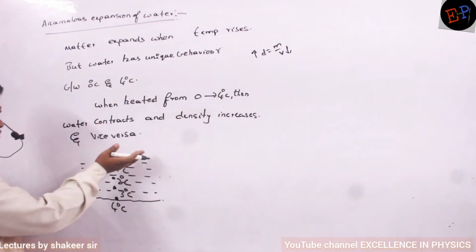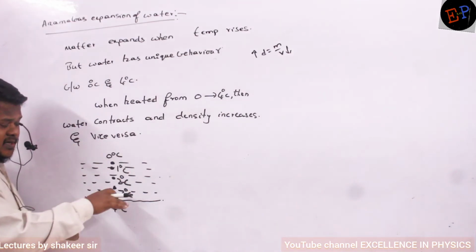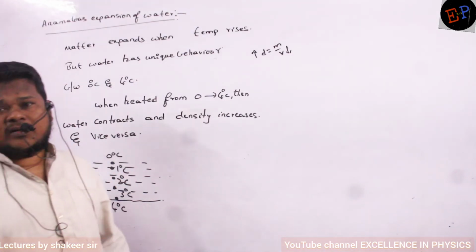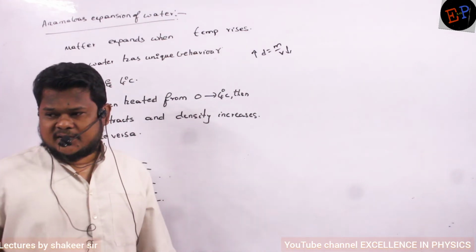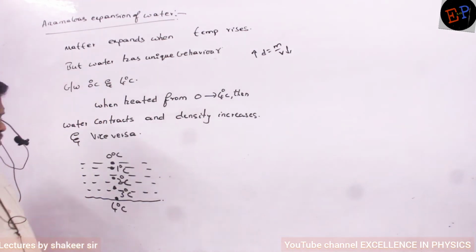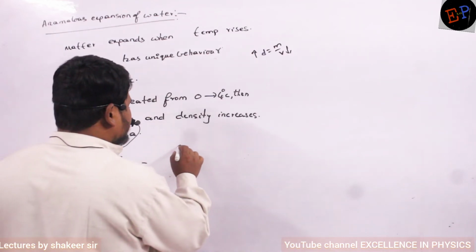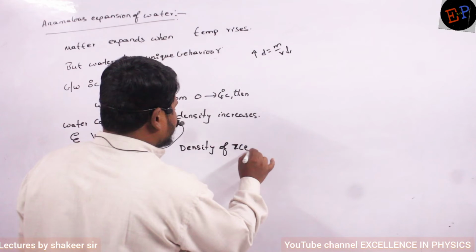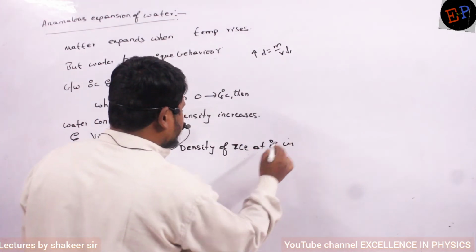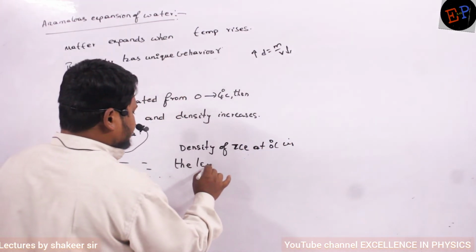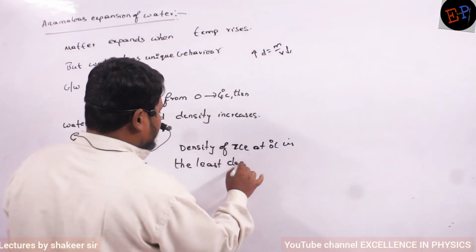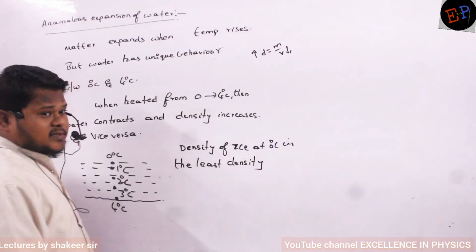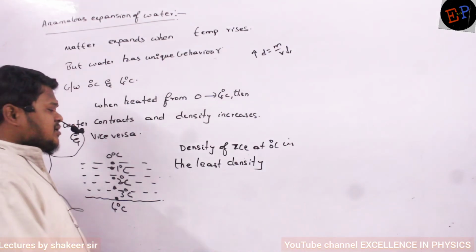That is the reason why ice floats on the surface, and below this ice you can see a lot of fish and other polar region suitable organisms living inside this water. You can also swim in this water, if you have the ability to swim at 0 degrees Celsius. Okay, so write down. Therefore, the density of ice at 0 degrees Celsius is the least density. Actually, for other materials, it should be the highest density, but for water, it is the least density.